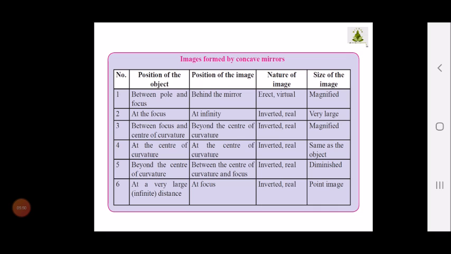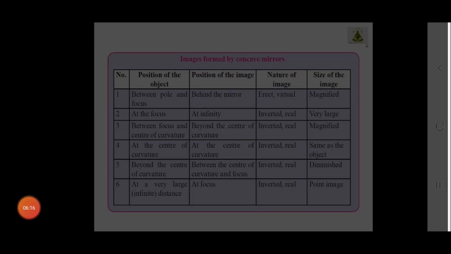And if you are keeping it at a very large distance, the position of the image will be at focus, and the nature of the image will be real and inverted, and the size will be just a point, means only a small point-like size will be visible. You won't be able to distinguish whether it is an image. Okay, so children, please refer to the textbook, read the lesson, and the remaining we will be continuing afterwards.